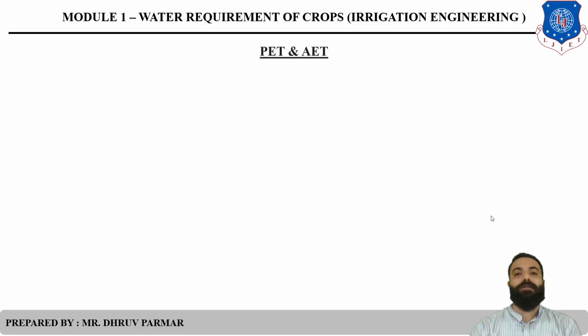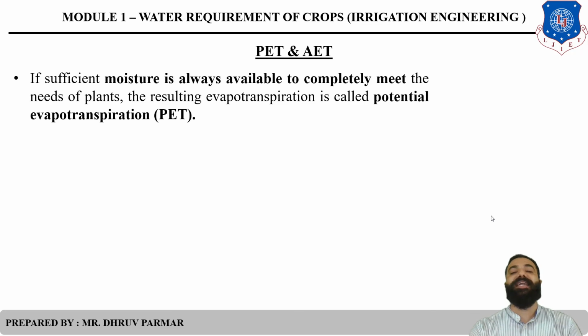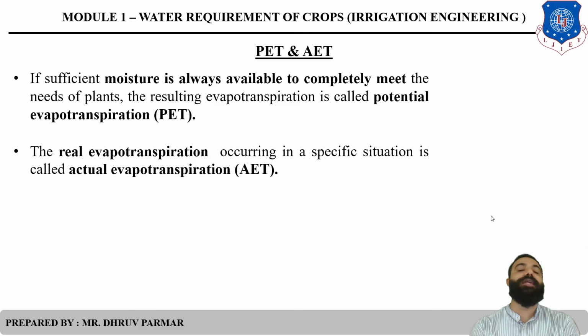The next one, PET. PET stands for potential evapotranspiration. If sufficient moisture is available to completely meet the need of plants, the resulting evapotranspiration is called PET. And what is AET? AET is the real evapotranspiration occurring in a specific situation, called actual evapotranspiration.